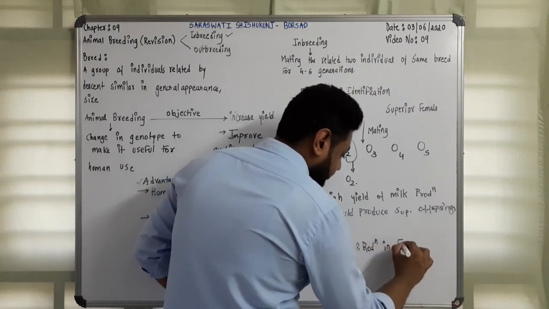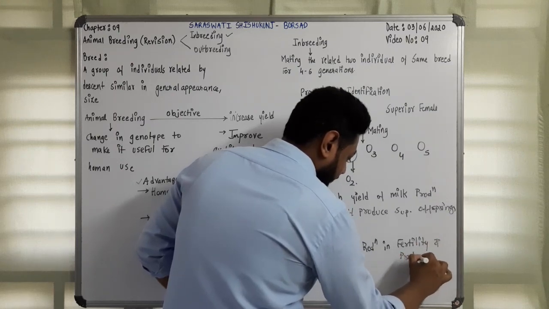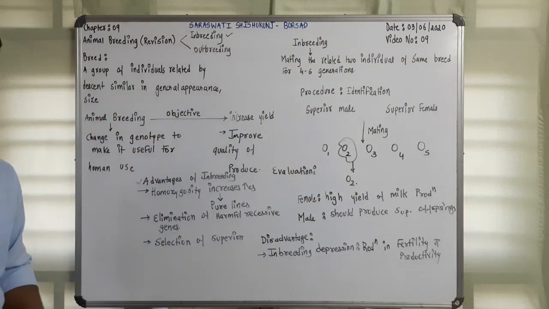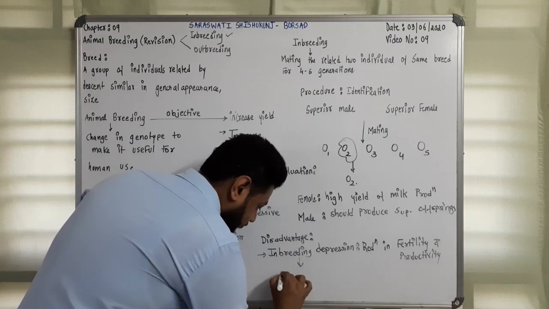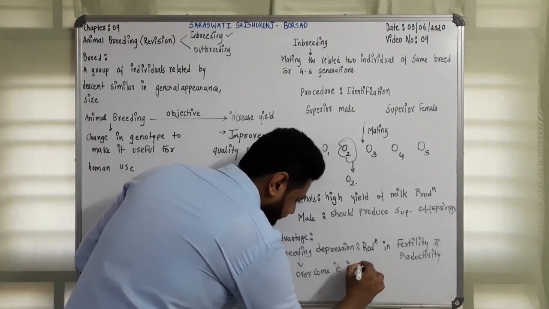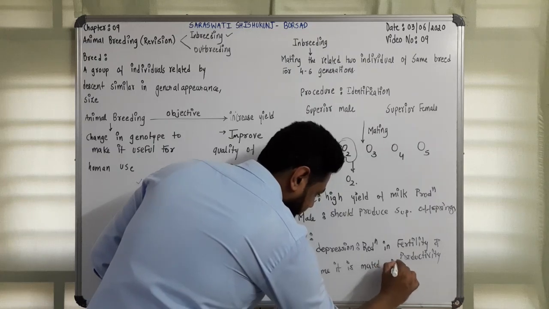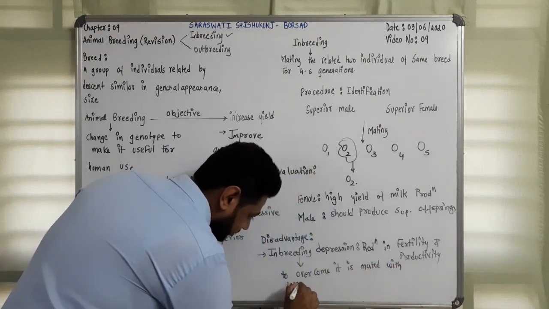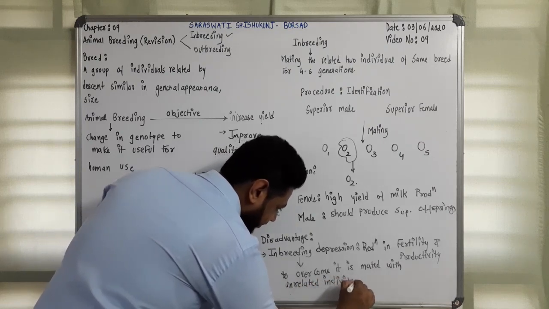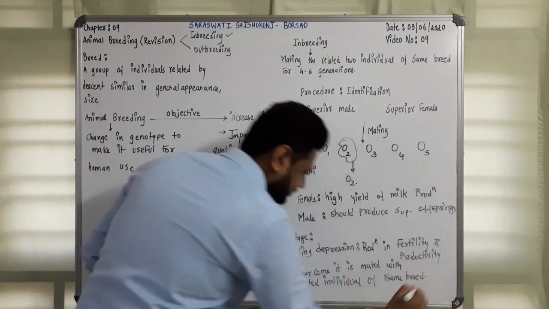These two get reduced. To overcome this, the animal is crossed or mated with an unrelated individual of the same breed. So this is the topic.